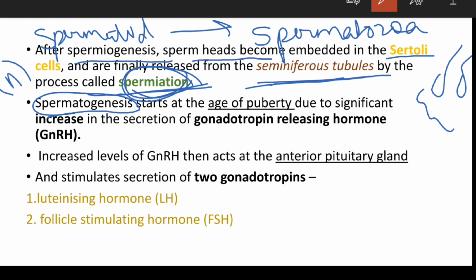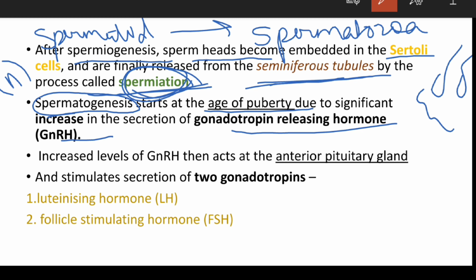Spermatogenesis starts at the age of puberty due to the significant increase in the gonadotropin releasing hormone. So you should ask yourself a question: why does spermatogenesis occur only at puberty? That is because at puberty there is an increase in the secretions of the gonadotropin releasing hormone.